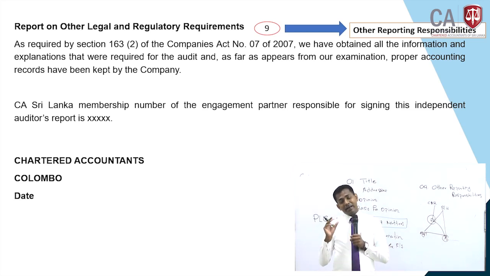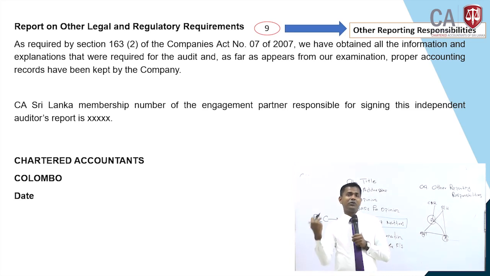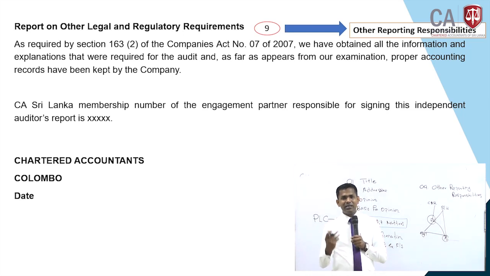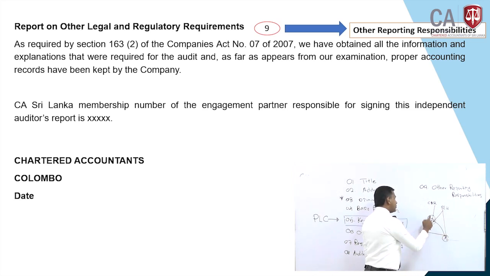But if any regulation is related to the financial statements, or if any regulation could create a material misstatement in the financial statements, then it has to be checked by the auditor. We have to be very clear: the auditor's role is not to check the laws, but the auditor's responsibility is to check the financial statements. By doing that, there will be laws applicable to the financial statements that the auditor should check.